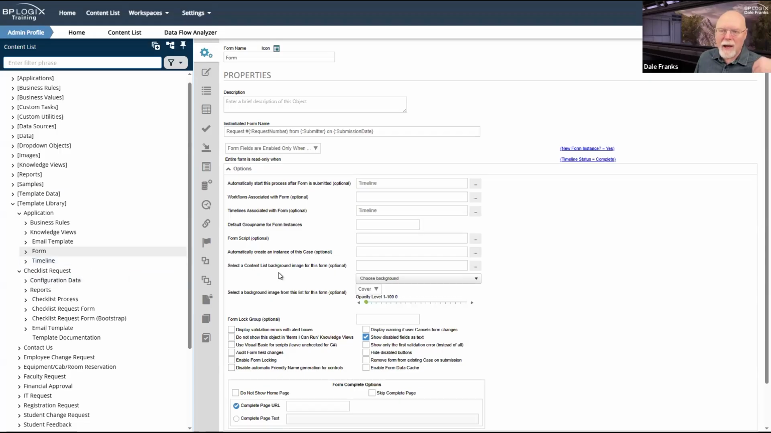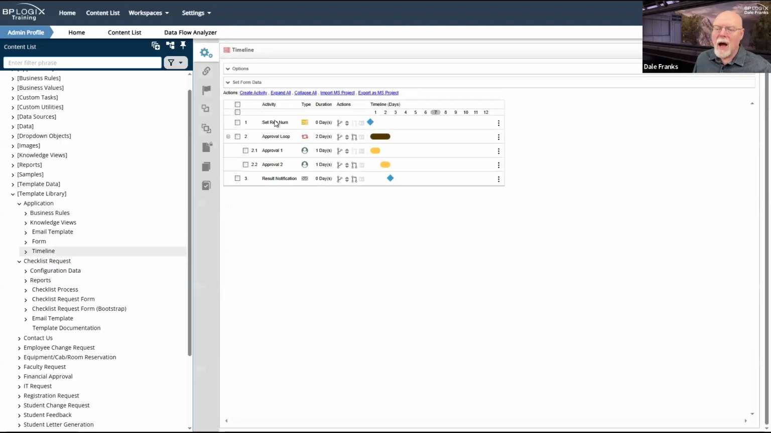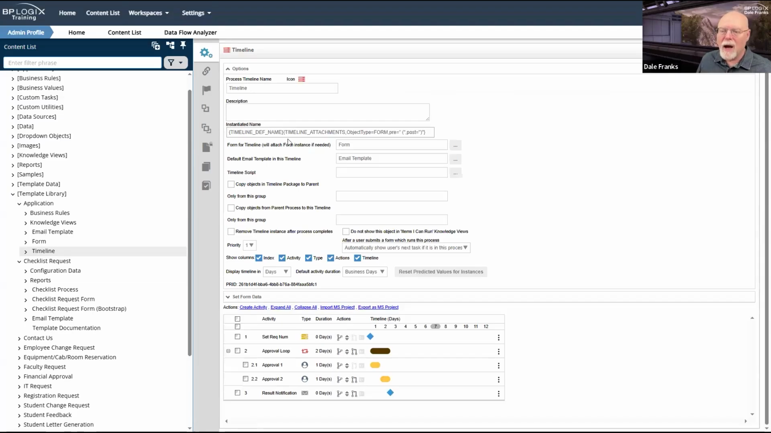If we look at the timeline, again, I've got all the basics here. I've got my custom task activity, which calls the set form data custom task to apply the appropriate request number in the appropriate format and set it in the request number field. I've got a generic approval loop already set up. So all you have to do is add additional child approvals inside the approval loop. I've got a final result notification. And obviously, if we look at the options section, I've got form for timeline and default email template in this timeline already set up.